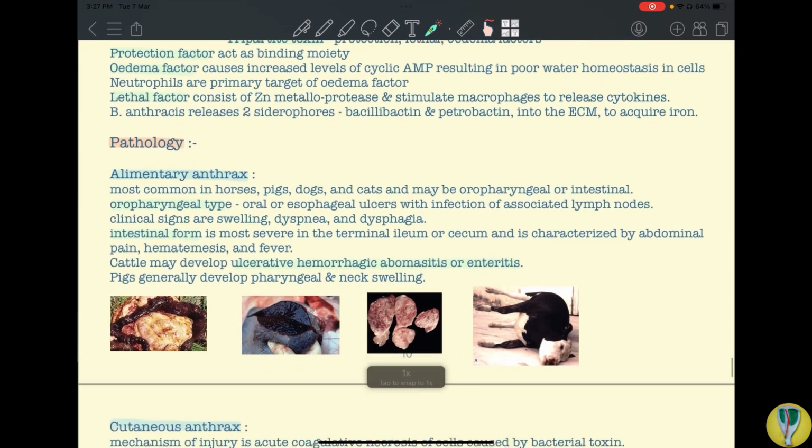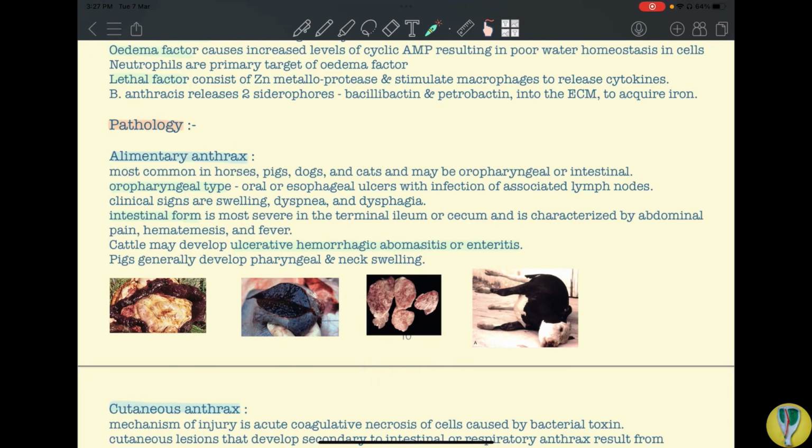Then we have pathology. So anthrax is mainly classified into three types. We have alimentary anthrax, cutaneous anthrax, and pulmonary anthrax. In case of alimentary anthrax, the source of the infection is by ingestion. Okay, so it can be of two types, oropharyngeal or intestinal. In oropharyngeal type, the main lesions are localized in the oral or esophageal region. Okay, so we see ulcers with infection of associated lymph nodes. We have swelling, dyspnea, and dysphagia.